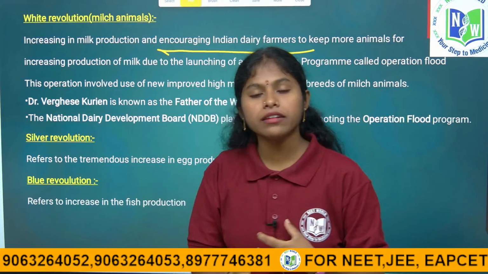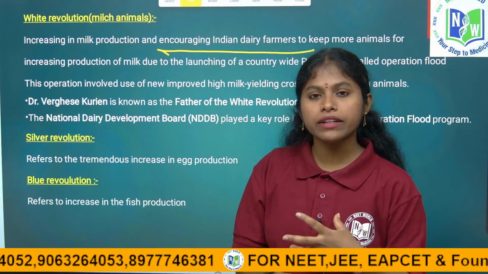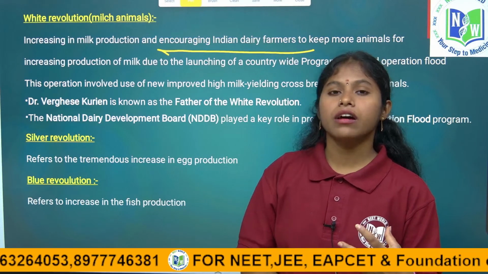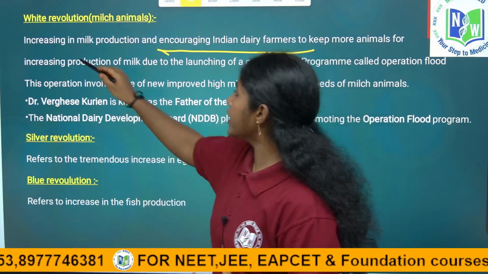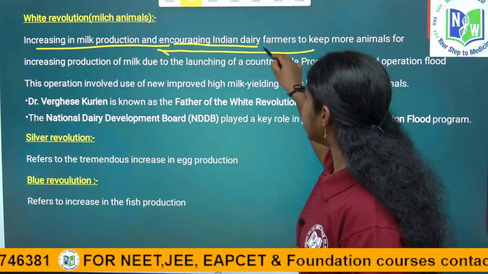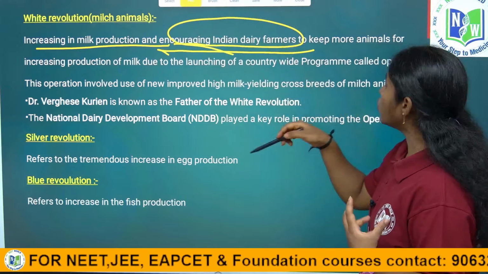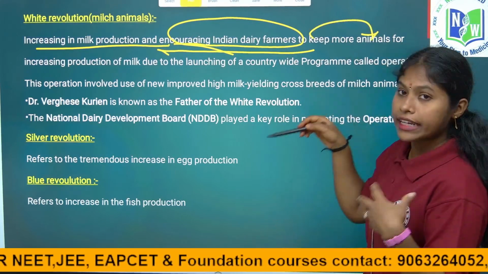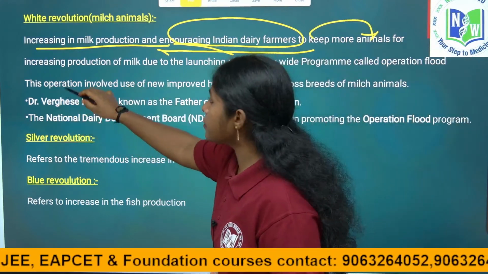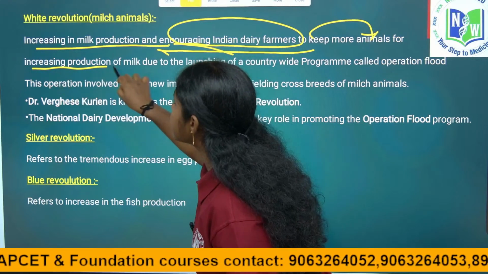Thereby the quantity of milk will be more. How will it be more? By rearing of cattle, right children? So increasing milk production and getting Indian dairy farmers to keep more animals for increasing production. How will they increase production of milk? By increasing the cattle, right?